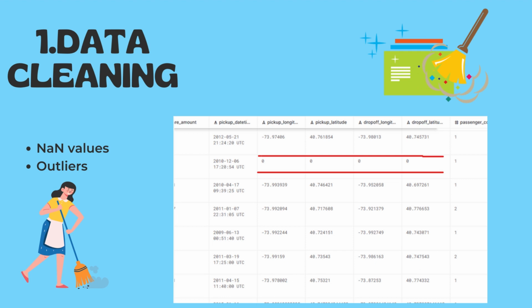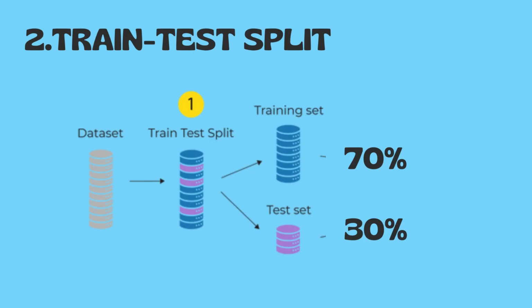The second step is to split the data into training and testing data. The training set contains 70% of the total data set and the testing set contains 30% of the total data set. With this, I would like my next team member to continue.